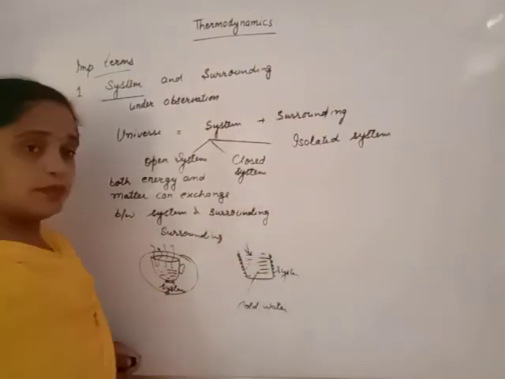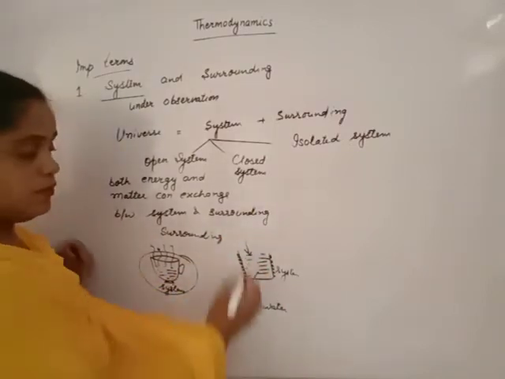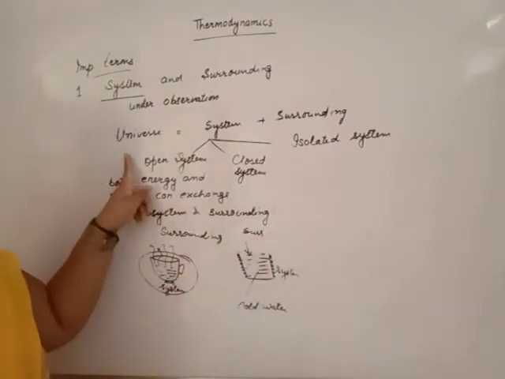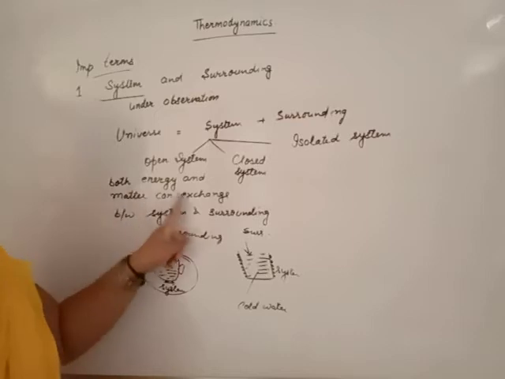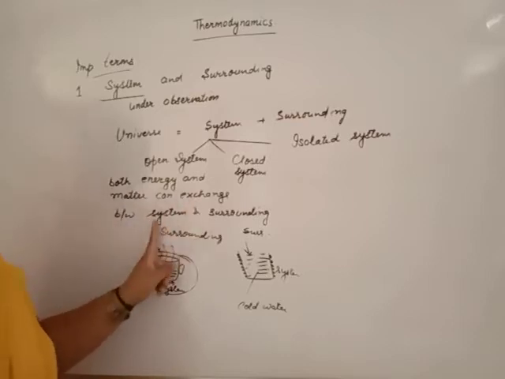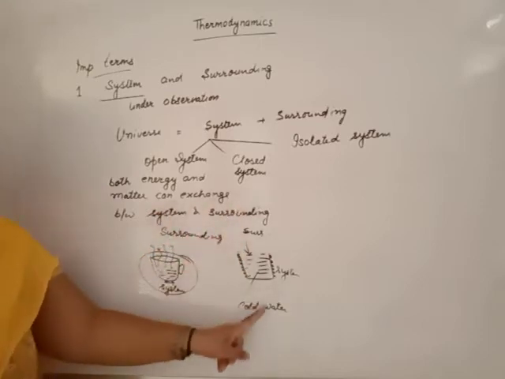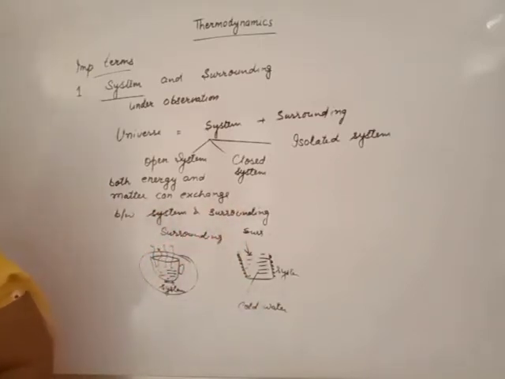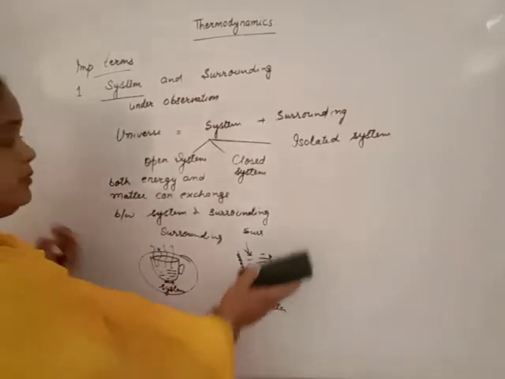Beta, heat energy comes in, matter comes in from surrounding. So we can say in open system both energy and matter can exchange between system and surrounding, from system to surrounding or surrounding to system. This is known as open system.